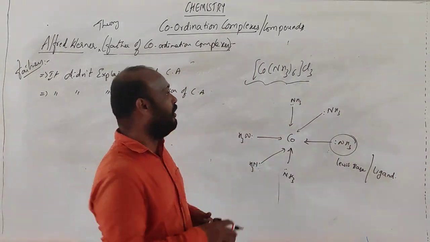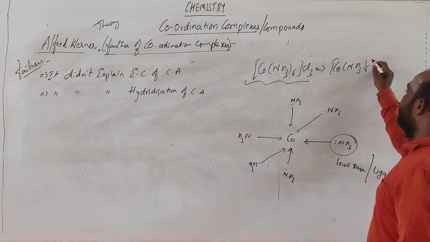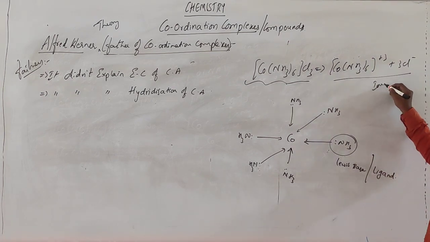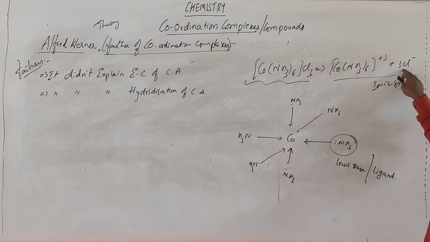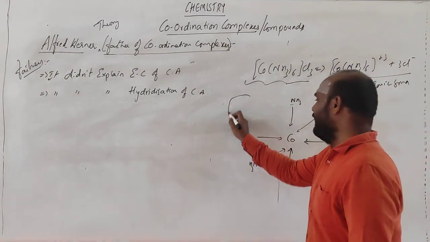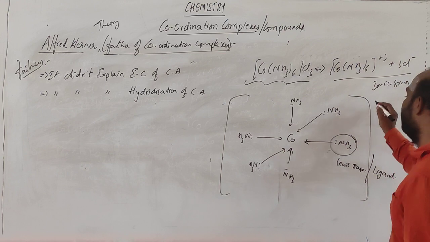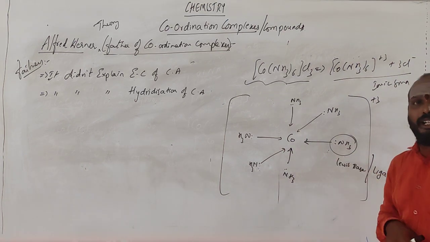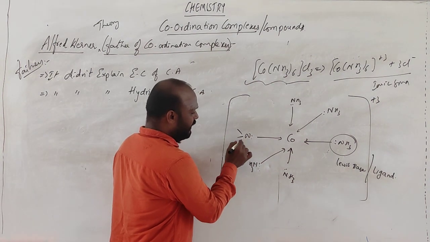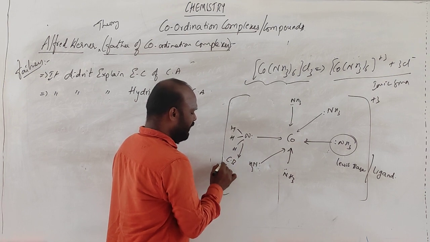You can dissociate this molecule as [Co(NH3)6]3+ plus 3 Cl-. What is this indicating? You have an ionic bond because you have ions: this is the +3 cation, this is the anion. No problem with the ionic bond. Inside, the entire thing is Co with everything 6 times, carrying +3. In the cation you have covalent bonds, coordinate covalent bonds. Again NH3 is like this: H, H, H. This is a covalent bond.